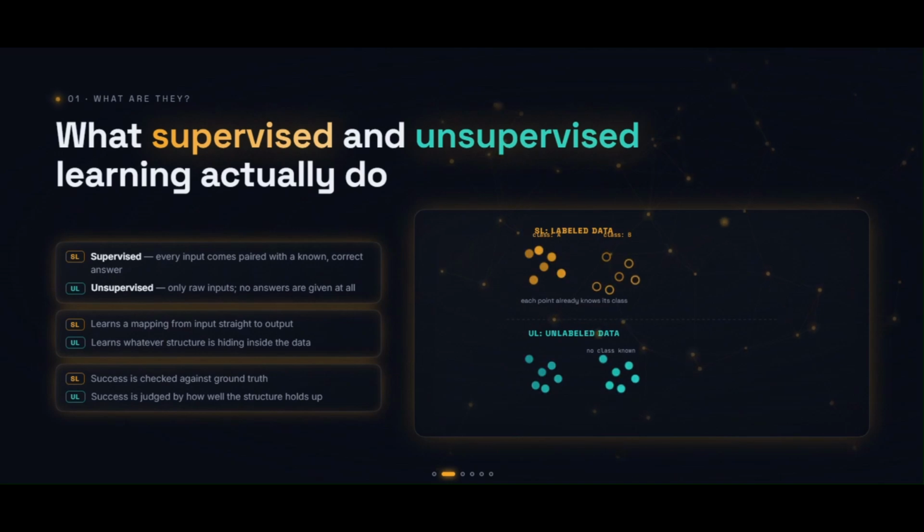Supervised learning is like learning with a teacher. Every example comes with the correct answer, so the model keeps adjusting until its predictions match reality. Unsupervised learning has no teacher at all. It receives only raw data and starts asking, what patterns exist here? Instead of memorizing answers, it uncovers relationships hiding beneath the surface.